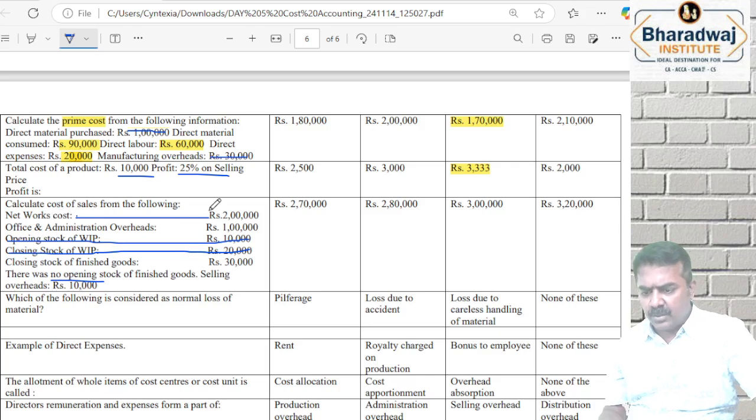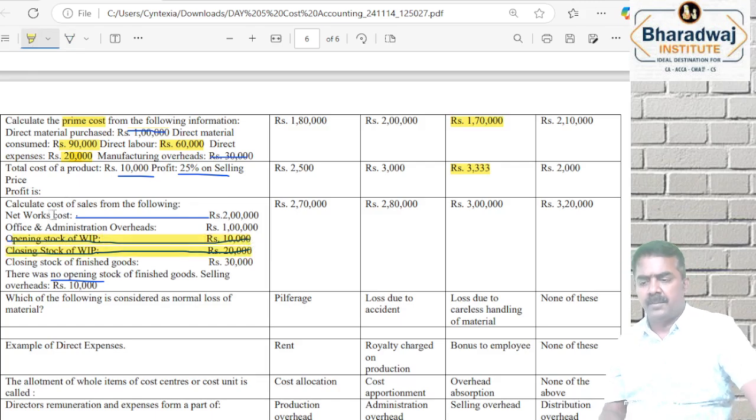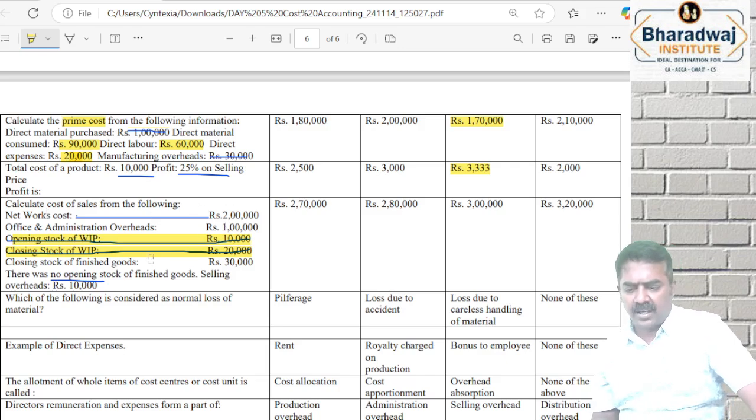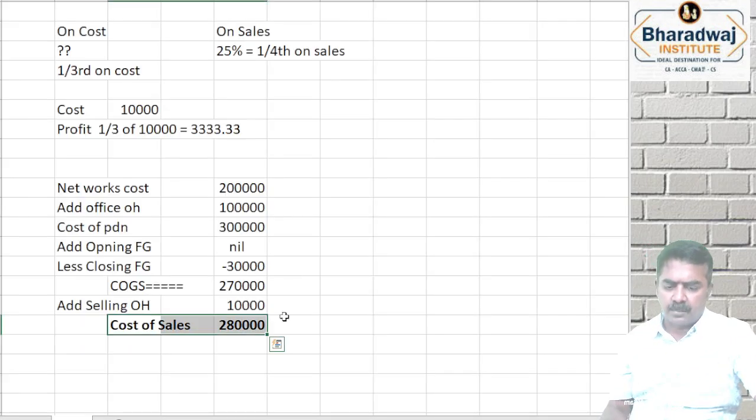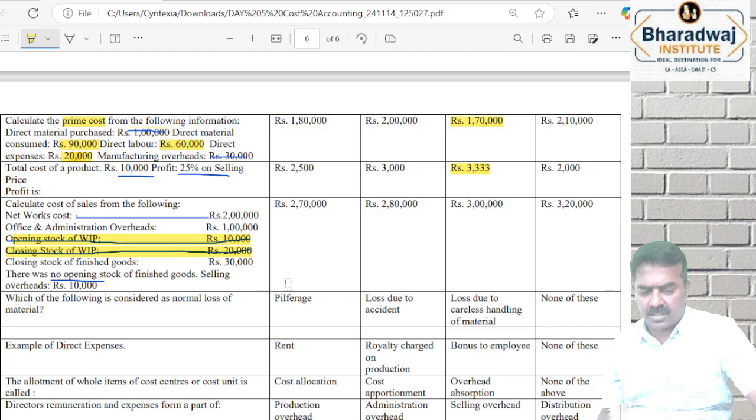Please remember, since net works cost is given, we ignore opening and closing WIP. So 2 lakhs plus 1 lakh. No opening stock of finished goods. Closing finished goods minus 30,000. Add selling overheads and 2,80,000 comes. That is your cost of sales. Answer is 2,80,000.